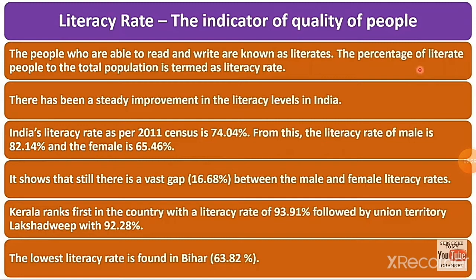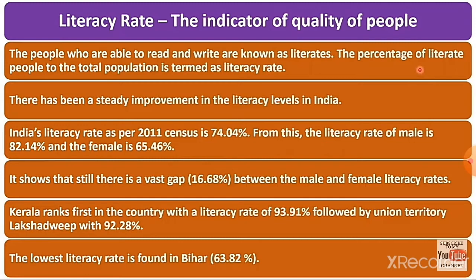Next, literacy rate, the indicator of quality of people. What is literacy? The people who are able to read and write are known as literates. The percentage of literate people to the total population is termed as literacy rate.